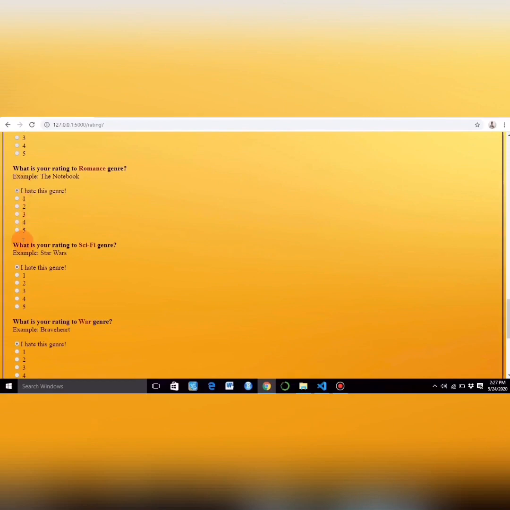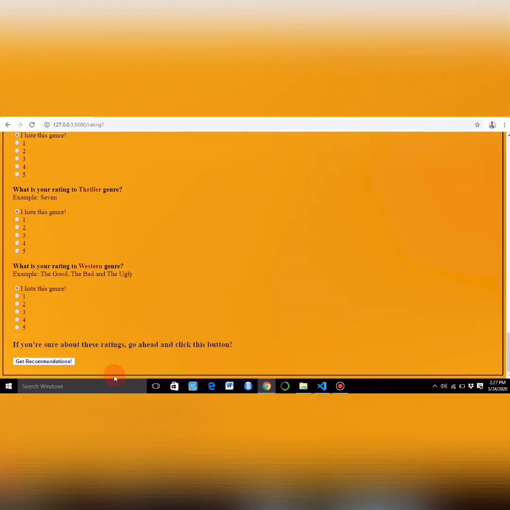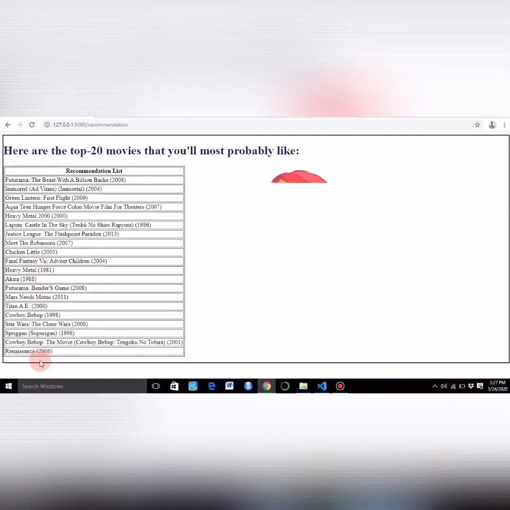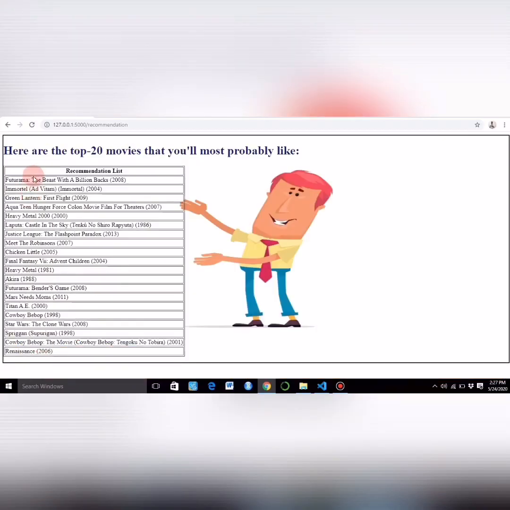So if you like sci-fi we will give it 5, if you like romance genre we will give it 2. And after that we will just click on get recommendations and you will get recommendations. Here are the top 20 movies that you will most probably like. So this is the list.